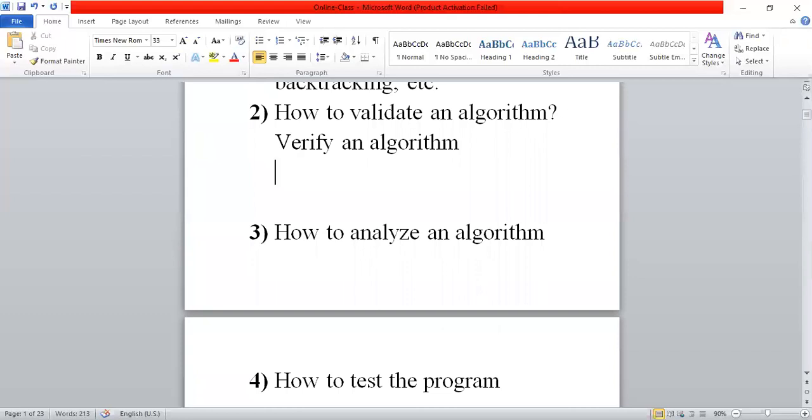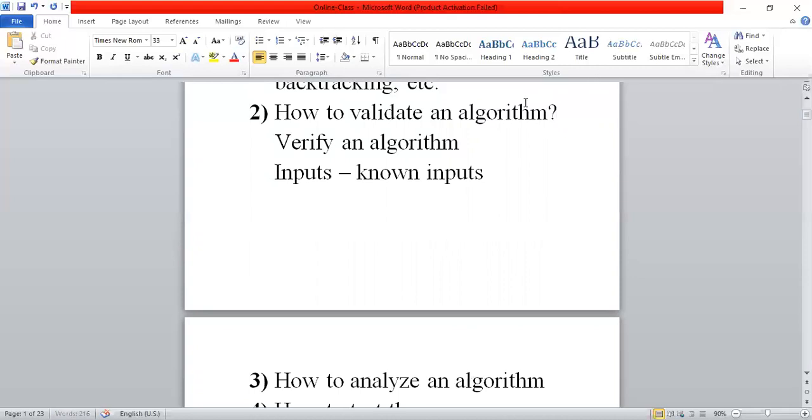In the verification process, once the algorithm is available, you are supposed to give some inputs. These inputs should be known inputs. By giving known inputs, we can verify the behavior of an algorithm.